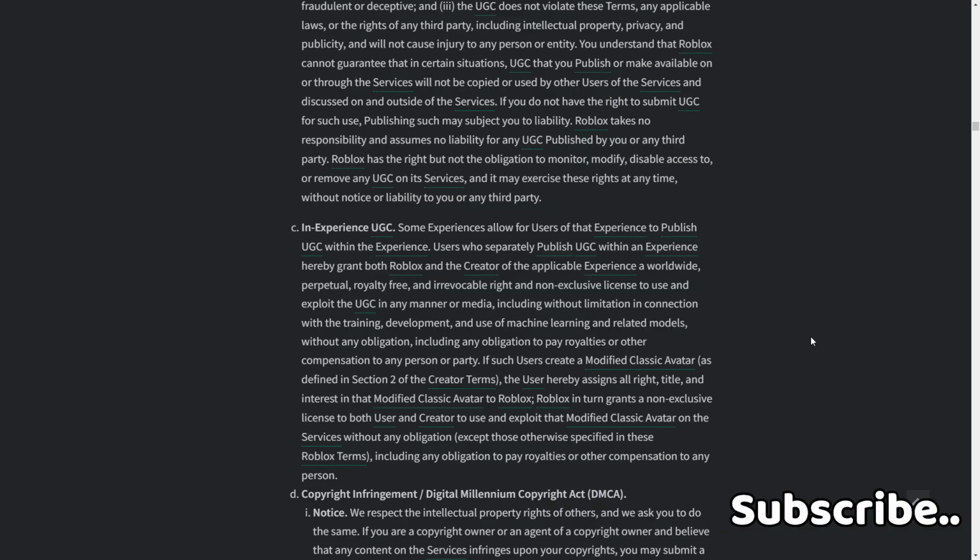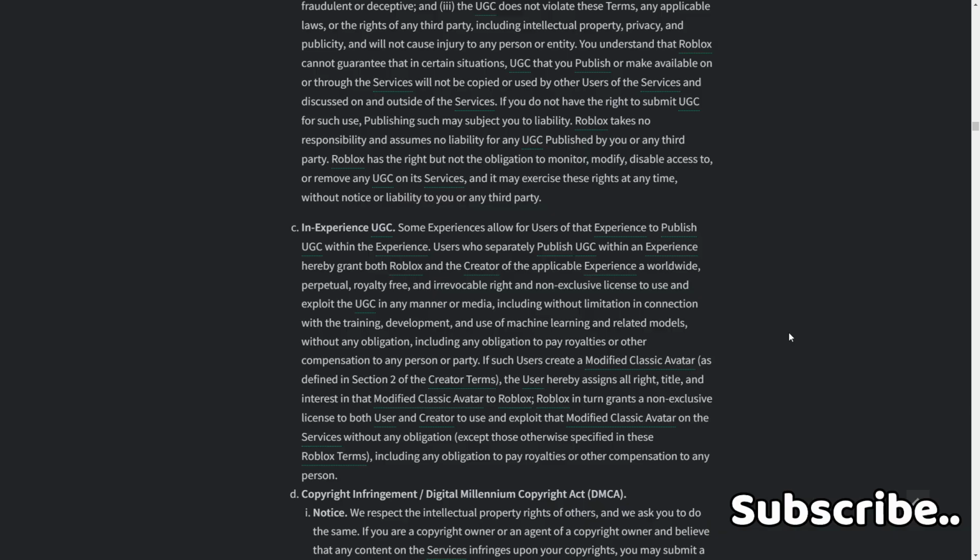C. In-experience UGC. Some experiences will allow users of that experience to publish UGC. The experience users who separately publish UGC within an experience hereby grant both Roblox and the creator of the applicable experience a worldwide, perpetual, royalty-free, and irreversible, non-exclusive license to use and exploit the UGC in any manner or media, including without limitation in connection with the training, development, and use of machine learning and related models, without any obligation, including any obligation to pay royalties or other compensation to any person. If such users create a modified classic avatar as defined in Section 2 of the Creator Terms,